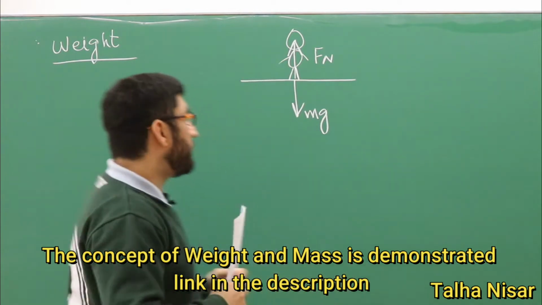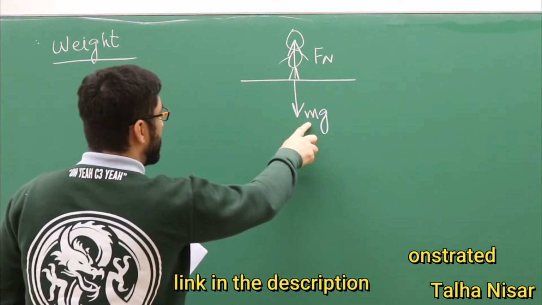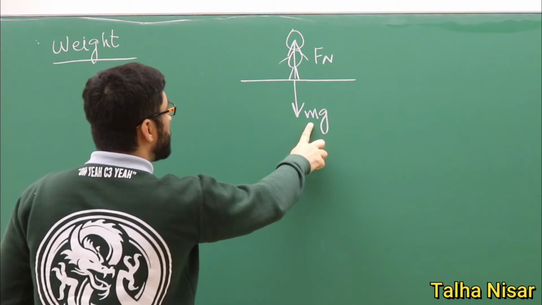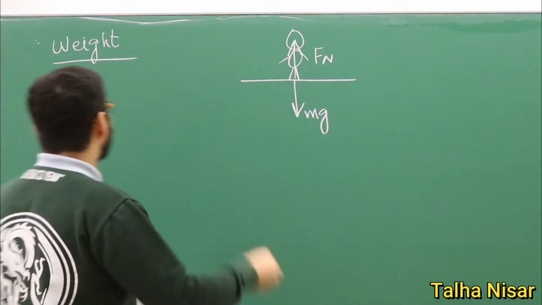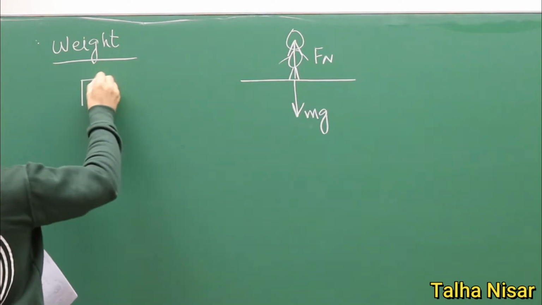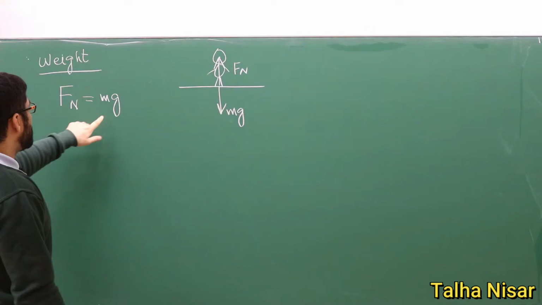It must be equal to the gravitational force, which is mg. So the weight of the object in this case is the normal force, equal to the gravitational force mg, the mass times the gravitational acceleration.